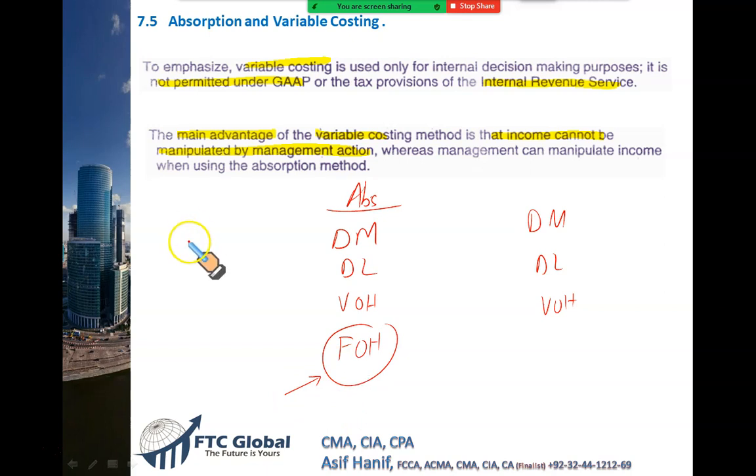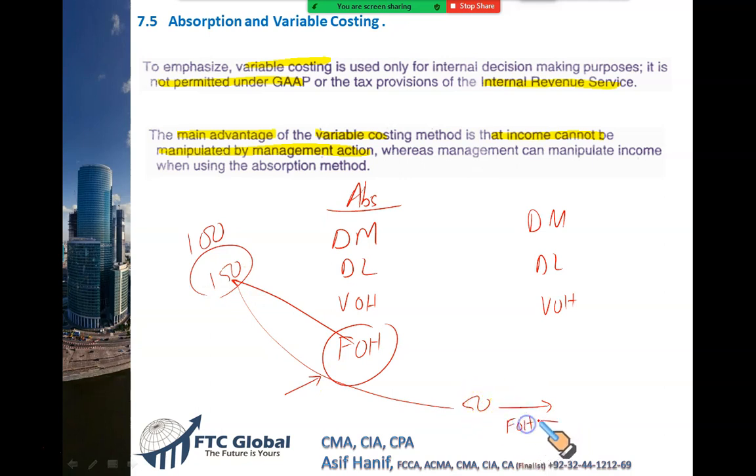Like I know I can only sell 100 units as per my average market demand, but I deliberately produce 150 so that more fixed cost is transferred into these units, and these extra 50 units, they will carry with them some fixed overhead into your closing stock, and this fixed overhead will not get expensed, so your profit will look artificially higher.